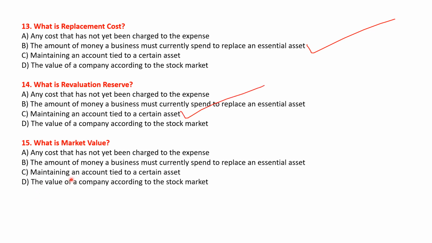The next question is: what is the market value? Let's look at the options: any cost that has not yet been charged to the expense, the amount of money a business must currently spend to replace an essential asset, maintaining an account tied to a certain asset, the value of a company according to the stock market. So the correct answer will be option D, the value of a company according to the stock market. Okay, let's see the next question.